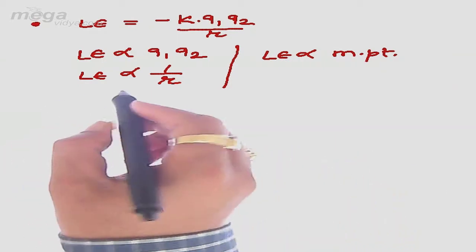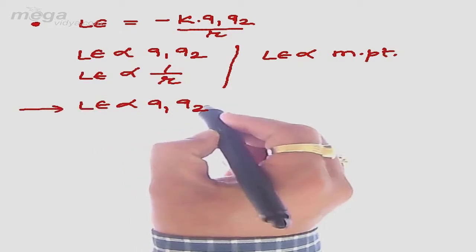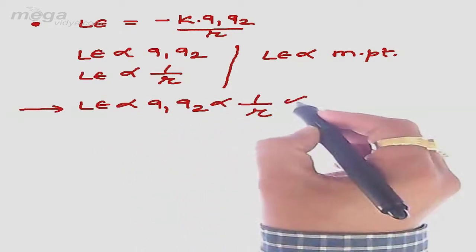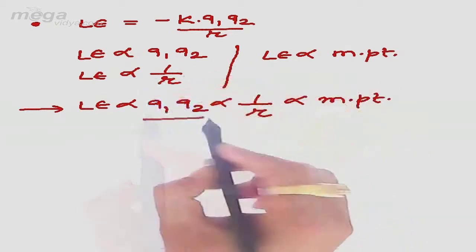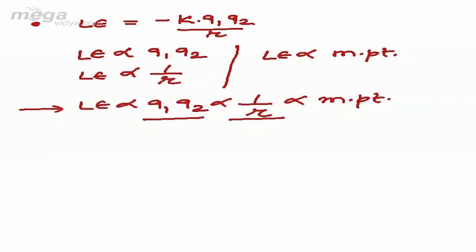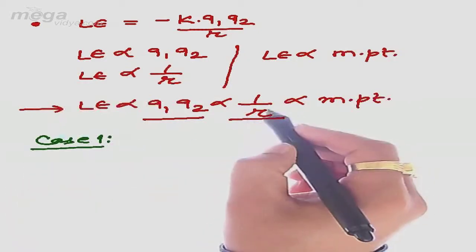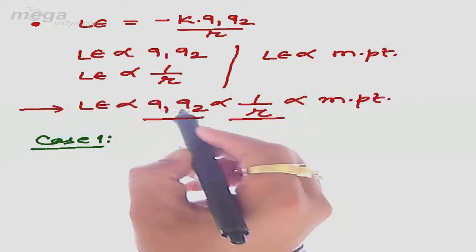So we can summarize it as lattice energy will be proportional to Q1 into Q2, that is the product of the charge, which will be inversely proportional to radius and will be directly proportional to the melting point. Now we shall be using these concepts to compare the melting point. So let us consider the very first case, that is the case 1, where internuclear distance between different species will be the same, but the product of charge, that is Q1 Q2, will be different.